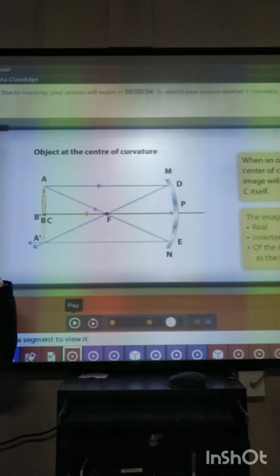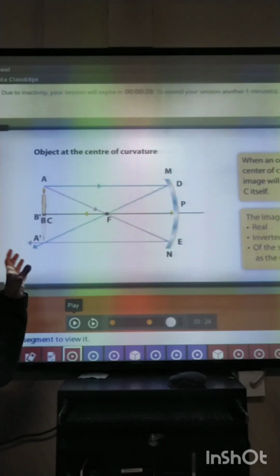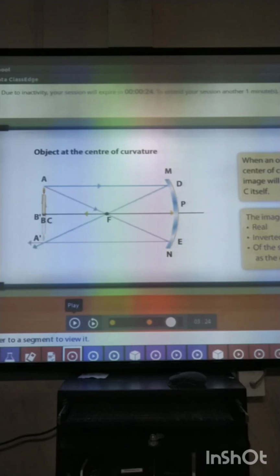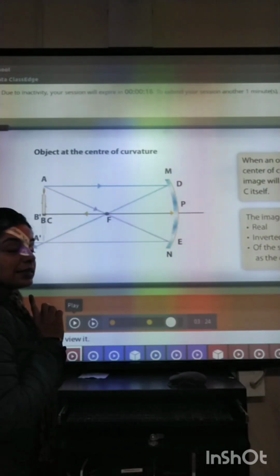अब object को center of curvature के पीछे न रख के, it is now kept at point C, which is center of curvature. So when the object is placed at center of curvature, you can see that one of the incident rays is parallel to principal axis.